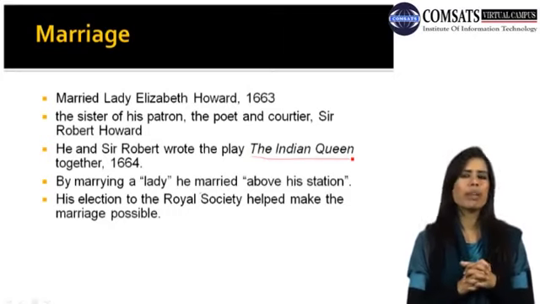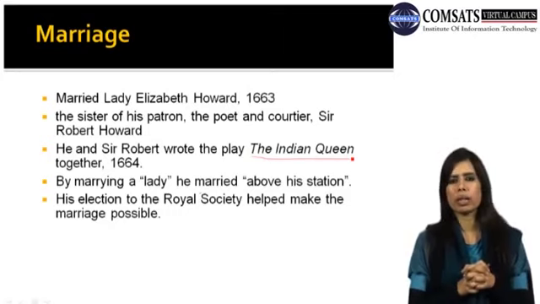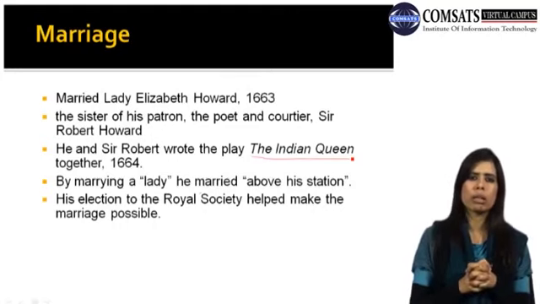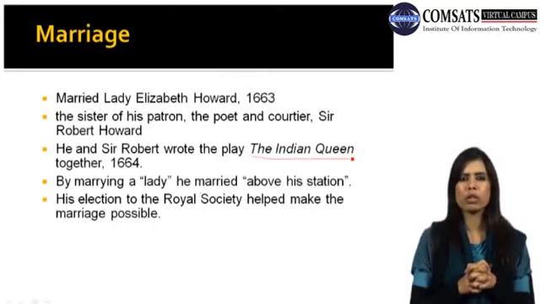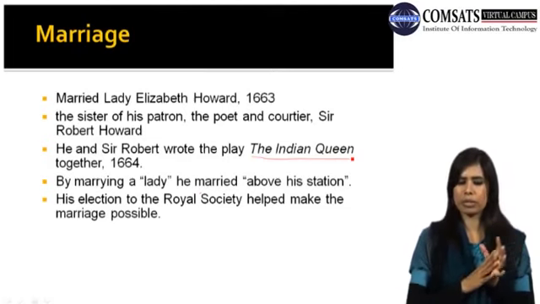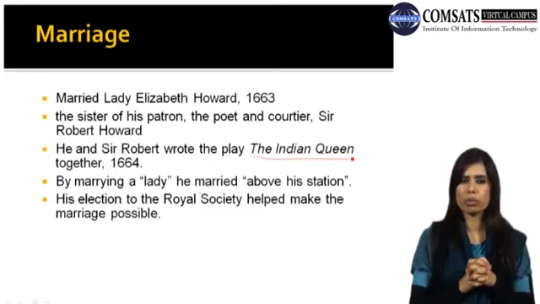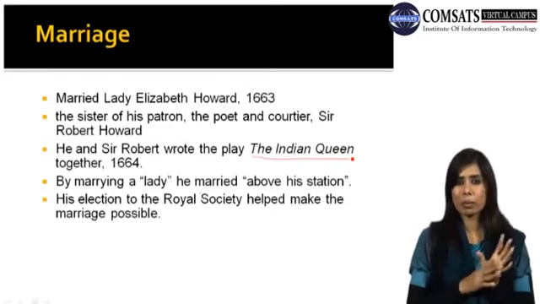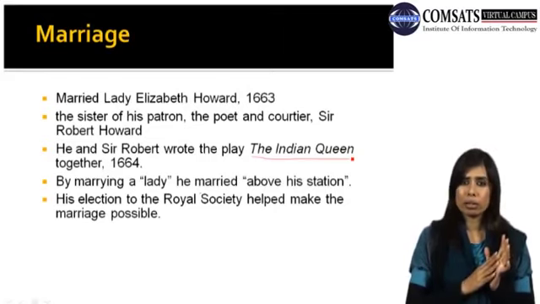Previously he was not that much, as I told you, his father belonged to the Puritan society. So his wife was from the high class society, and his election to the Royal Society only helped him to get married to that lady.